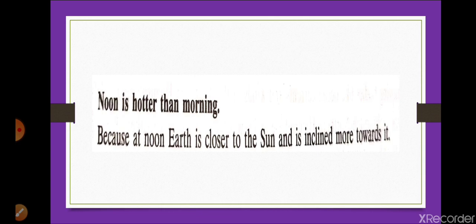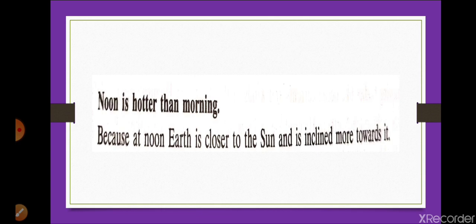And second one, on the Tropic of Cancer it is 21 June. And third one is the Tropic of Capricorn, that is 22 December.